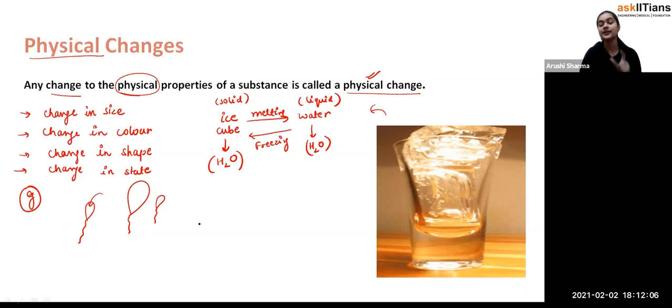So student, if you observe here, whenever we have the solid state converting into the water state, and again the water state converting into the solid state, you can see that the change going on is only a change in the physical properties, whereas the chemical composition will remain the same. Such types of changes are called physical changes. Okay.